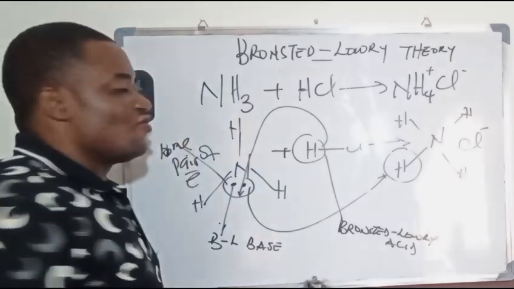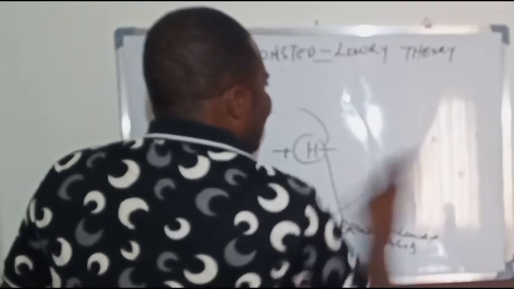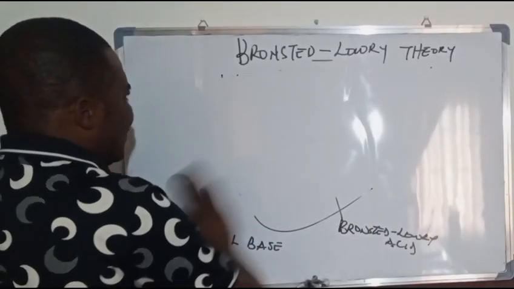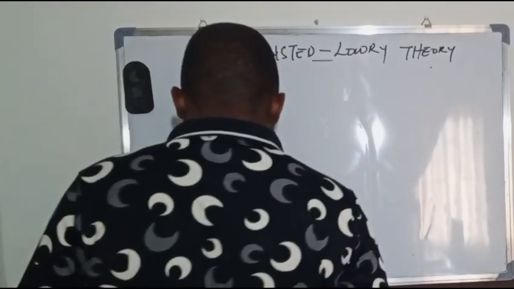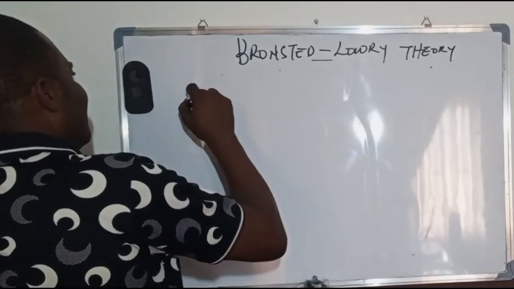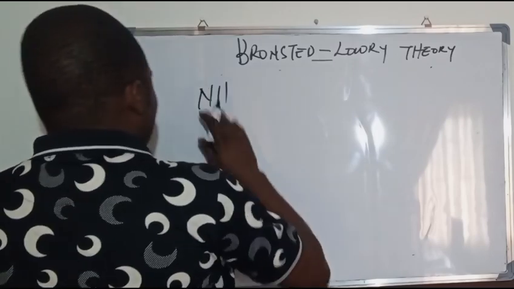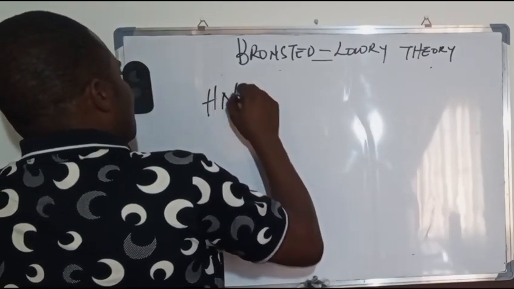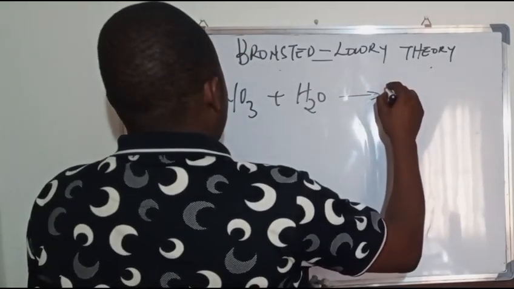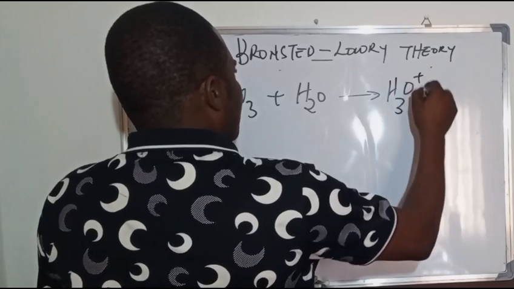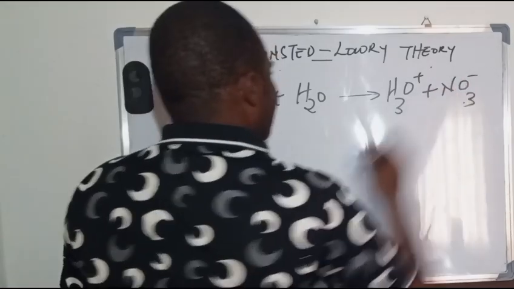Now let us take a look at another example that will describe the Bronsted-Lowry theory, and you have something like nitric acid and water. HNO3 plus water, so we expect it to give us H3O+ plus NO3-. You can see this reaction.